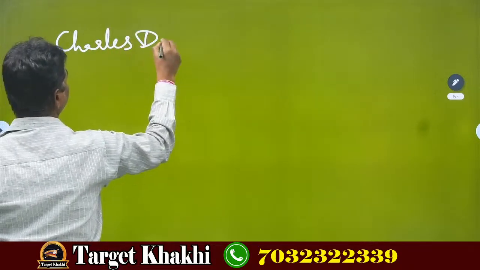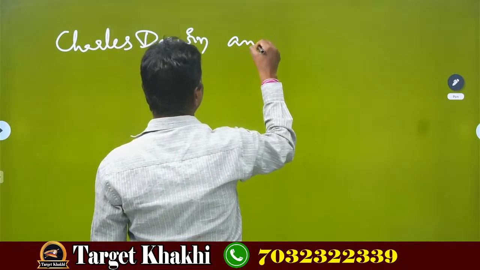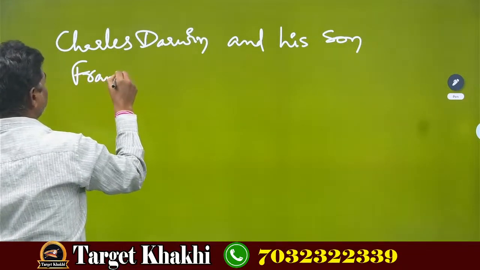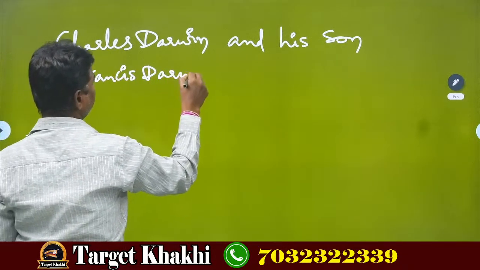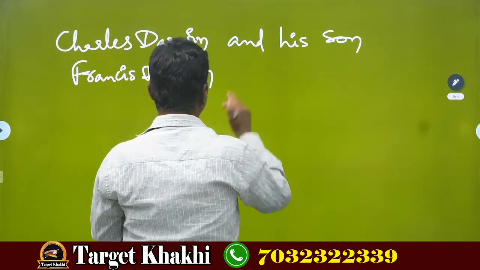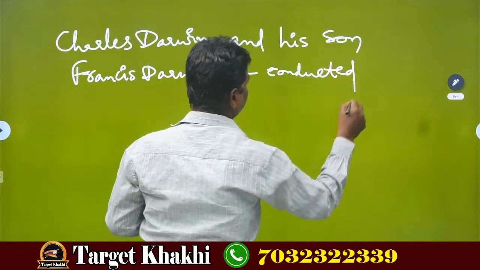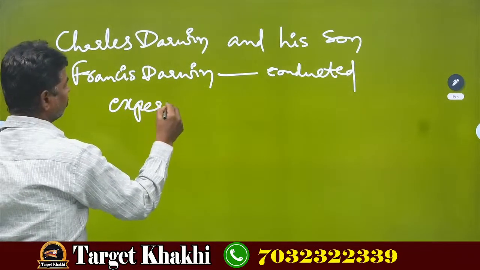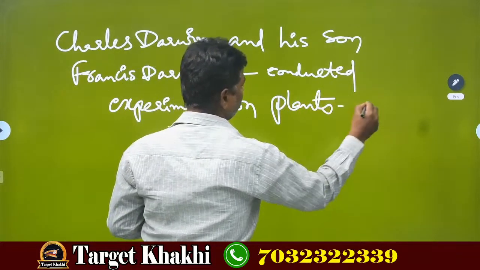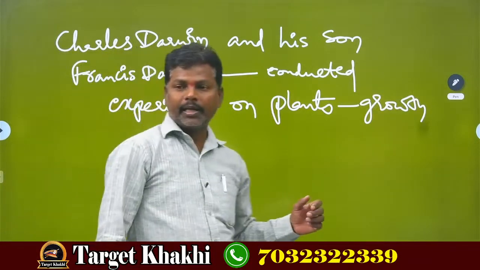Charles Darwin and his son Francis Darwin both conducted an experiment on plant growth.